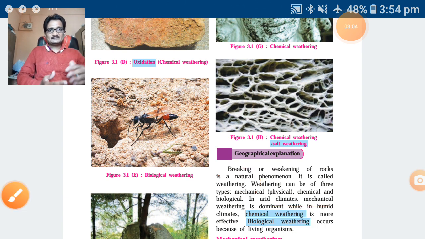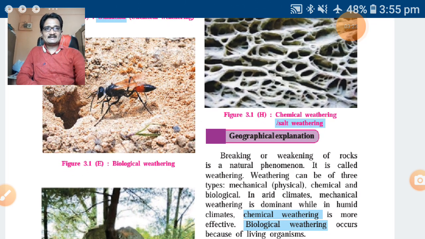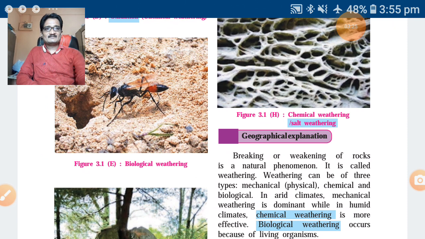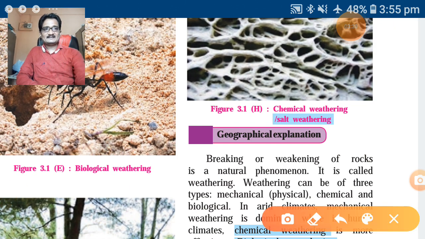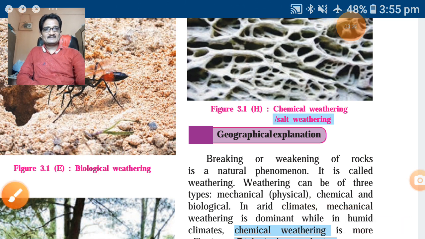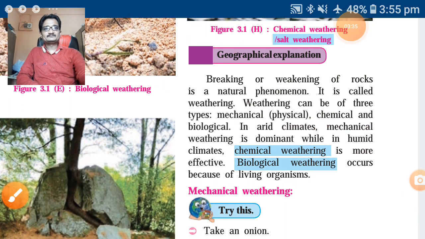As we are discussing this, you should note all these questions in your notebook, regarding your exercise questions and extra questions also according to your examination. Weathering can be of three types: first, mechanical weathering, that is called physical weathering, then chemical weathering, and biological weathering. These are the three types of weathering.